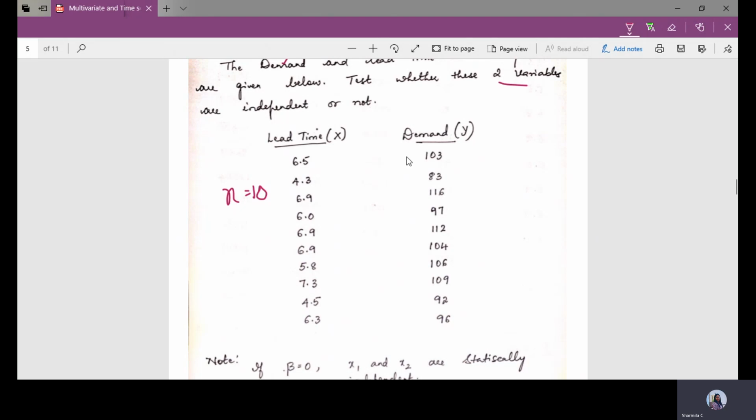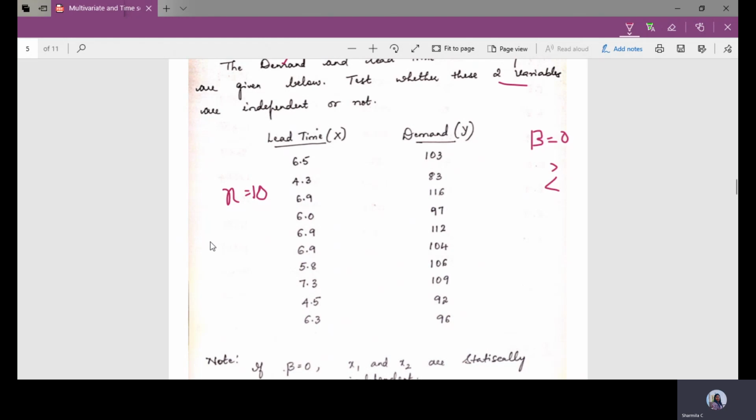Before telling whether they are independent or not, we saw with respect to the beta value that if beta equals 0, then these two variables are statistically independent. If beta is greater than or less than 0, then they are not independent, they are dependent. That is how we gauge it. So here we have n equals 10 and two random variables, x followed by y.